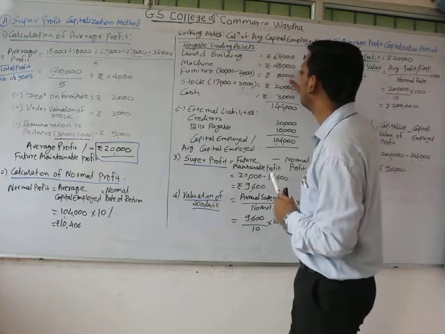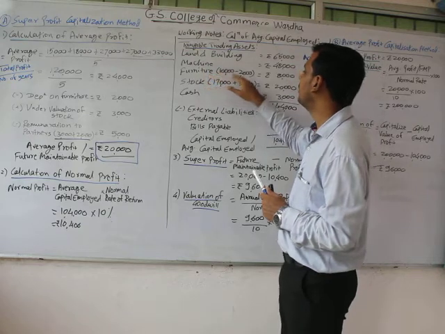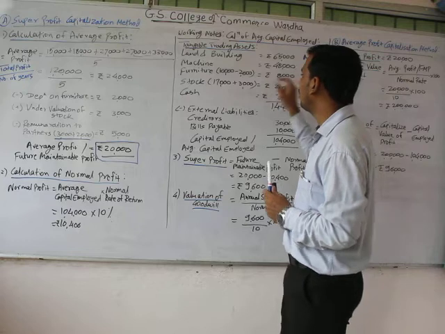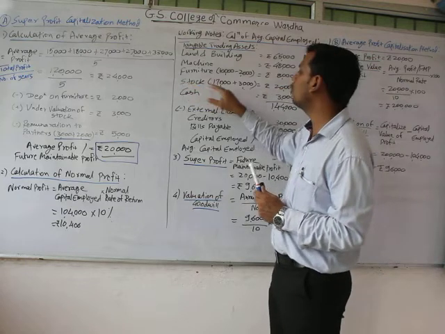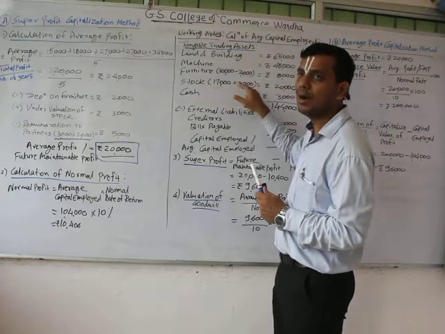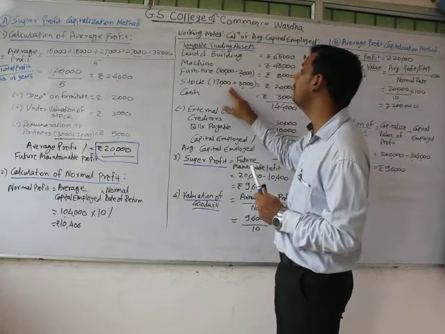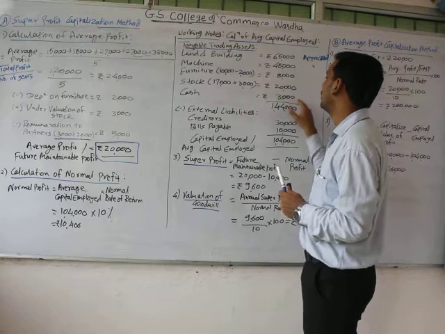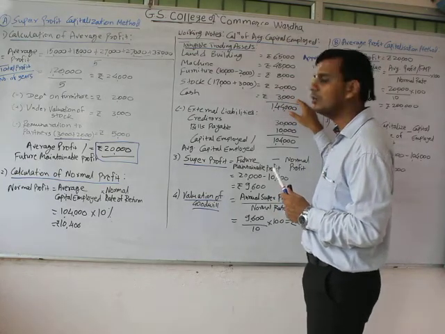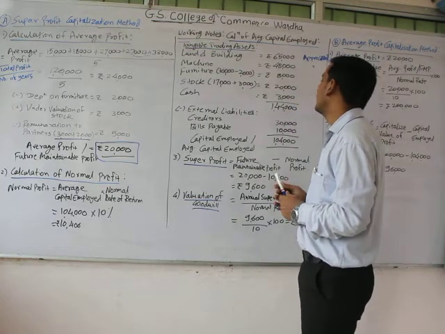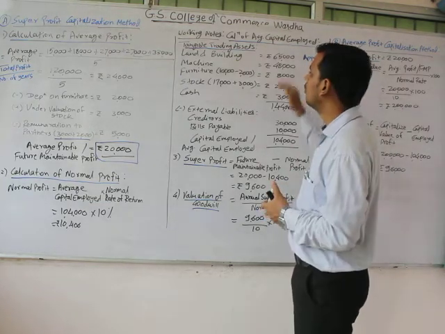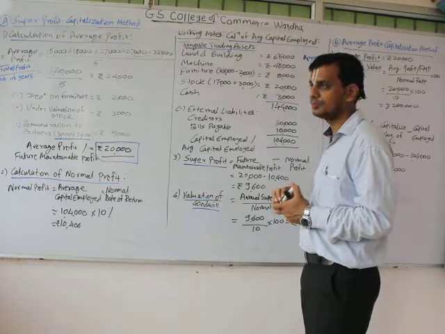That is 48,000. Then for furniture, 2,000 was the depreciation value, and we have taken the exact value of 8,000. Similarly, stock was undervalued by rupees 3,000, hence we have added it so that we can get the actual value, that is 20,000. Cash is recorded as given in the balance sheet, that is 3,000. Hence our total tangible trading assets would be 1,44,000.